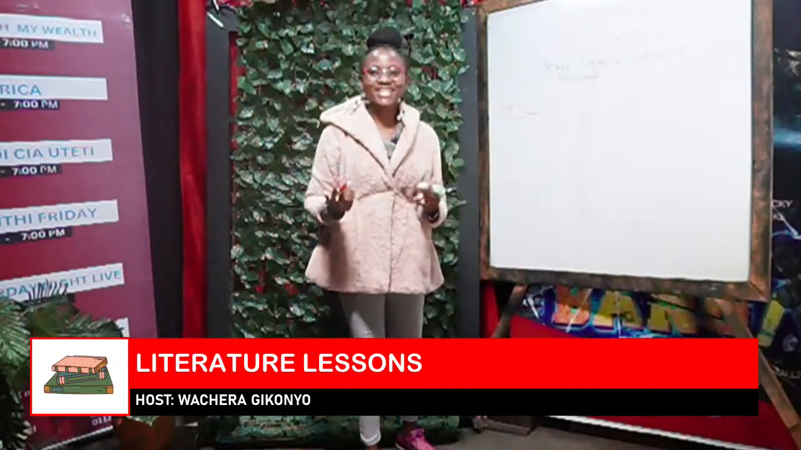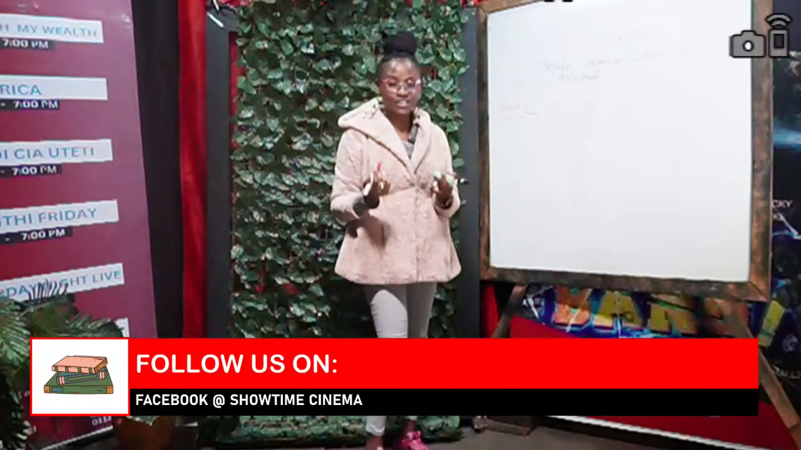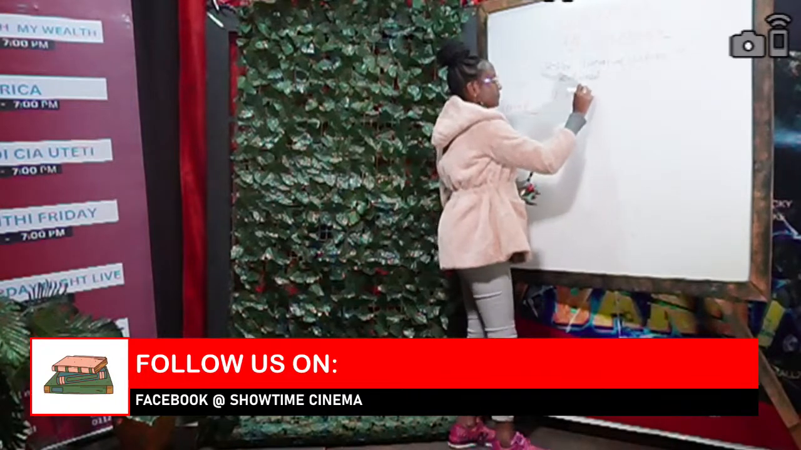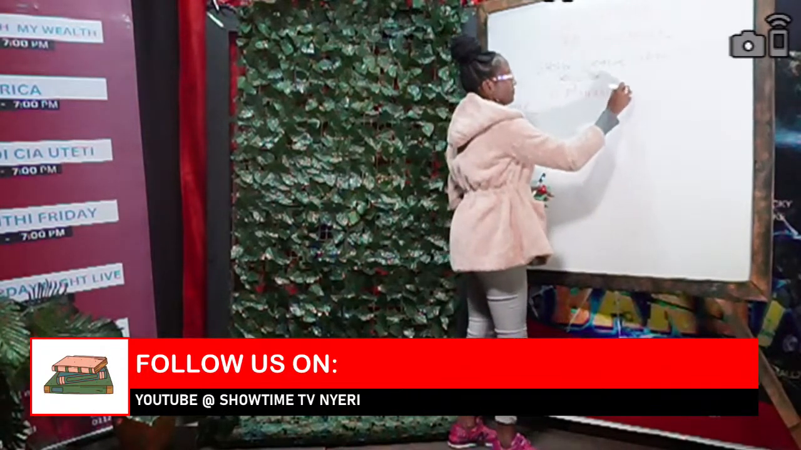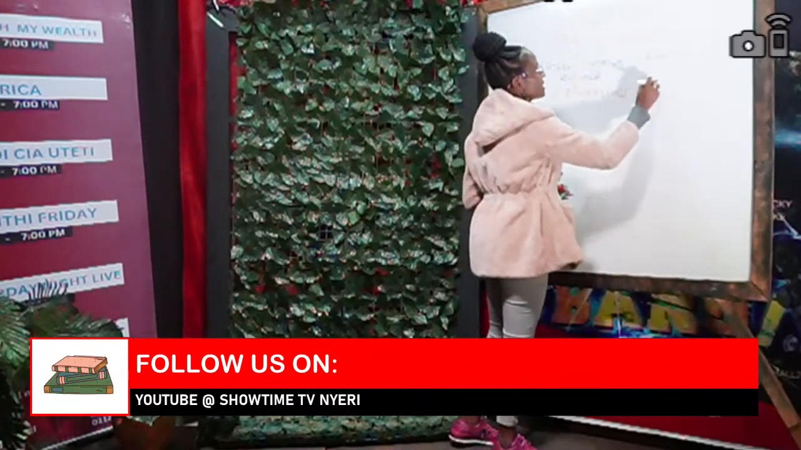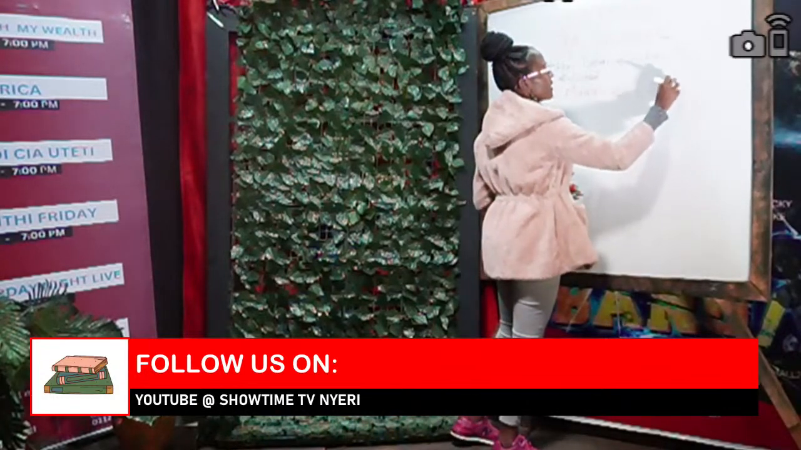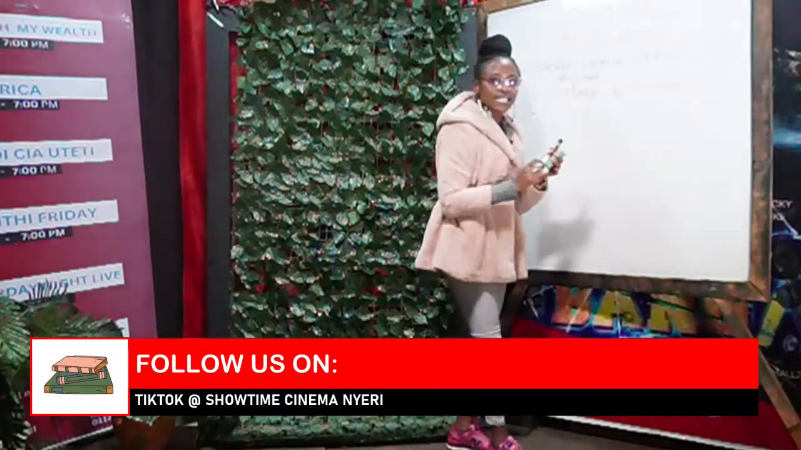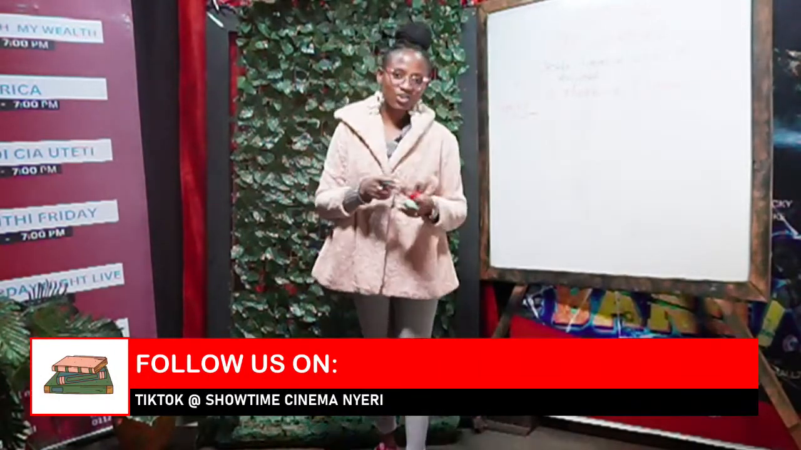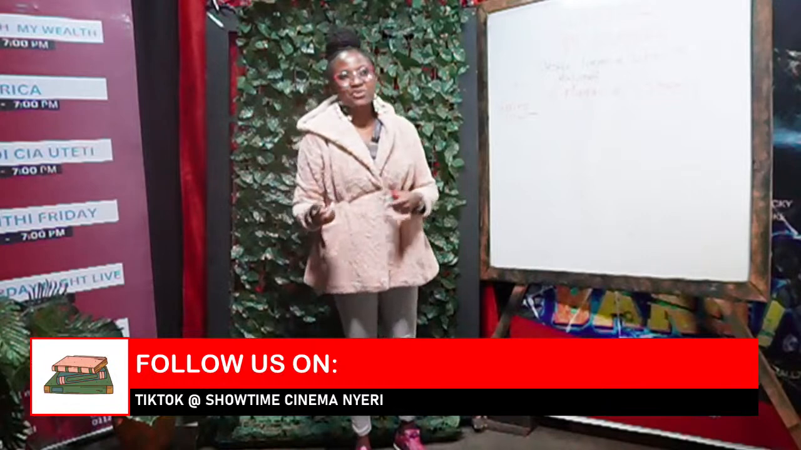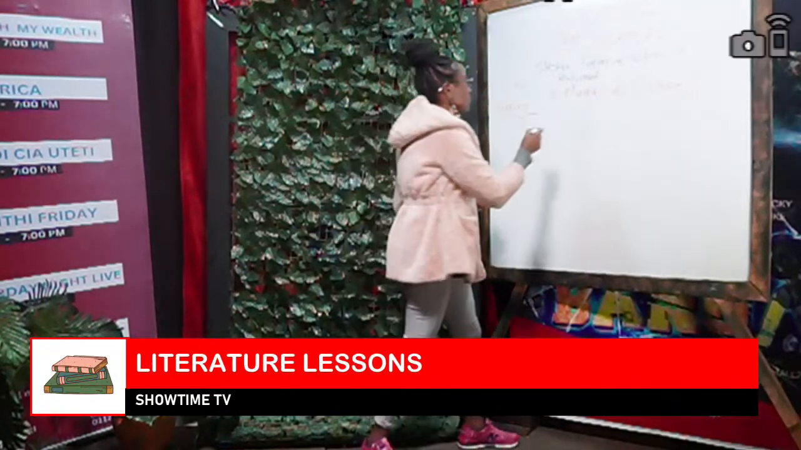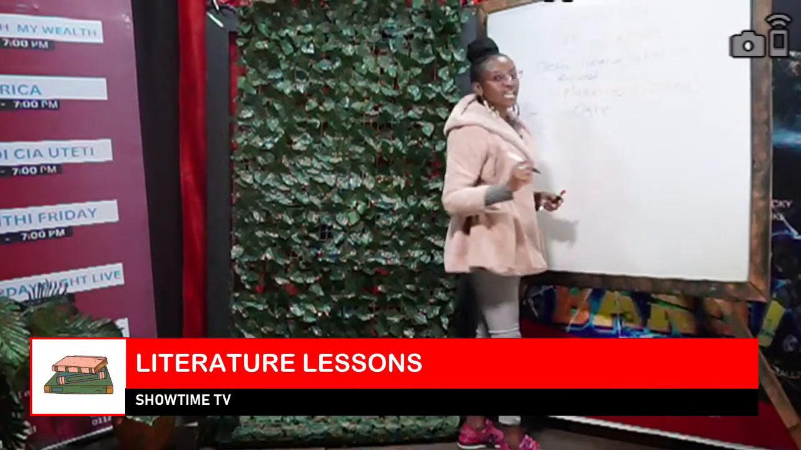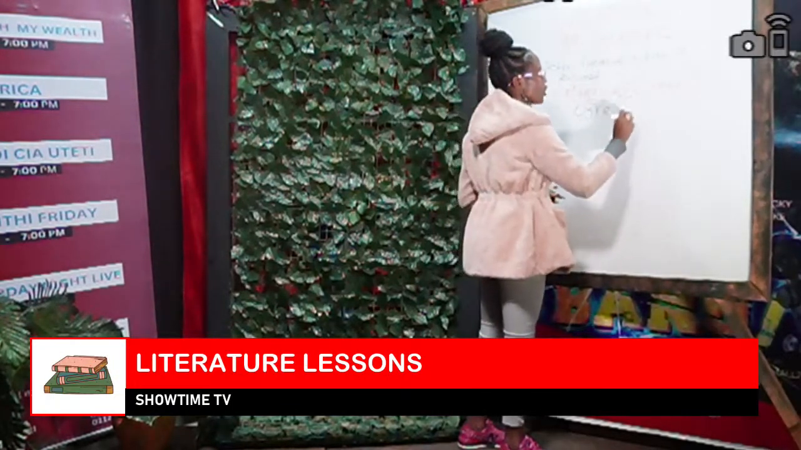So the next category that we have for oral literature is narratives. Narratives, I said, these are stories. Just to simplify the whole thing, these are stories that are normally narrated. We have so many categories of narratives. We have number one, Ogre narratives, which are also called monster narratives.